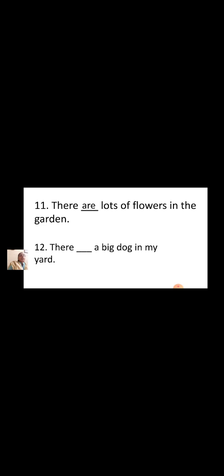There dash a big dog in my yard. So here I am talking about one dog. So when we talk about one, we use the word is. There is a big dog in my yard.